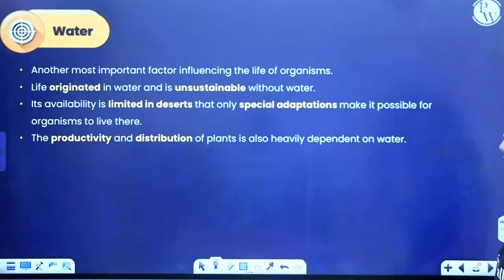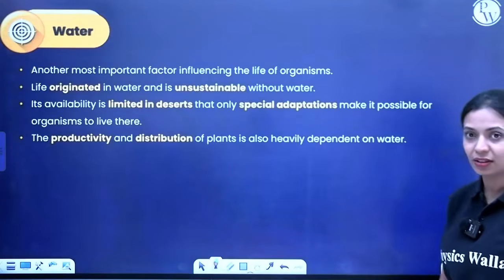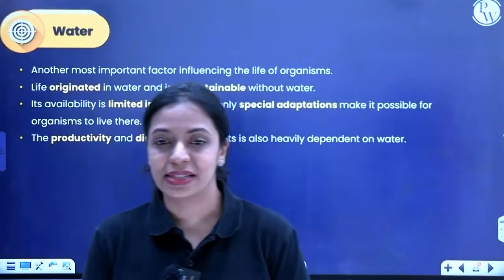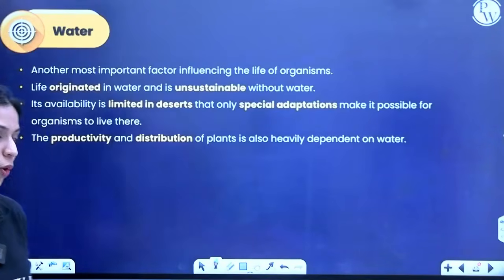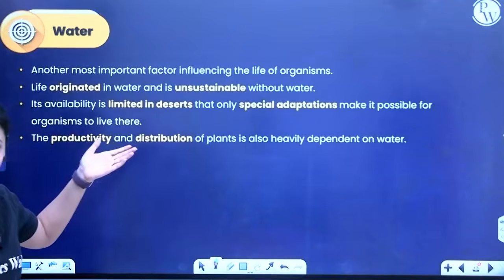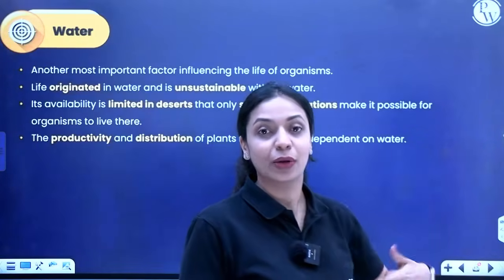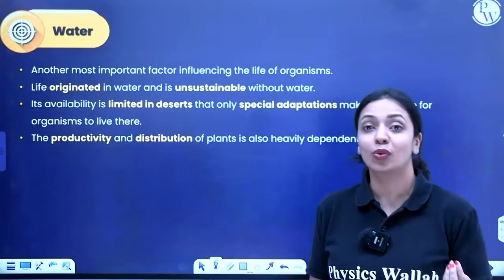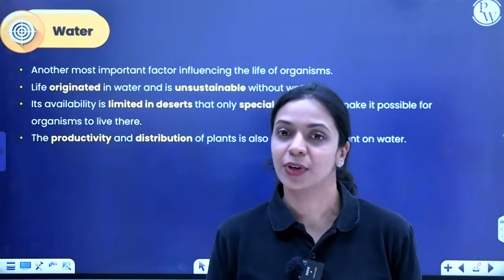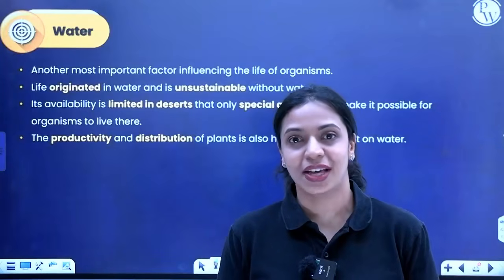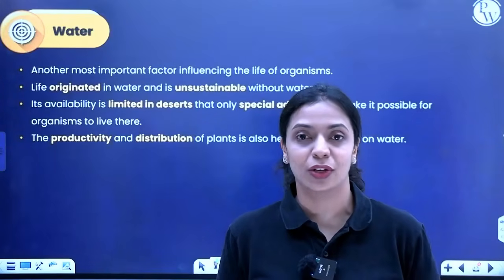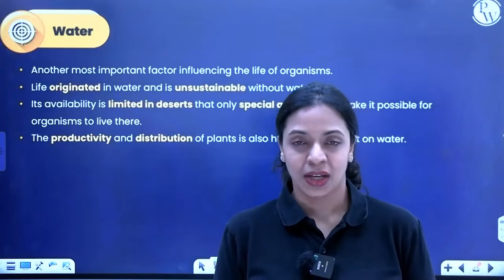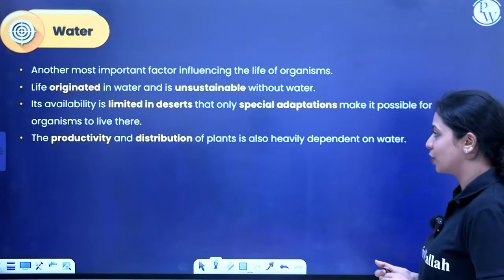Now, let's talk about the second abiotic factor, which is water. Another most important factor influencing the life of organisms, of course, is water. You may have learned in the chapter Evolution that life originated within water, and without water, life itself is unsustainable, because inside cells you have cytoplasm. Cytoplasm is the main area where a lot of chemical reactions take place, and cytoplasm itself is mostly water, right? So that is why water is absolutely essential.